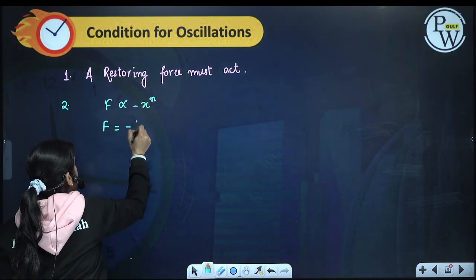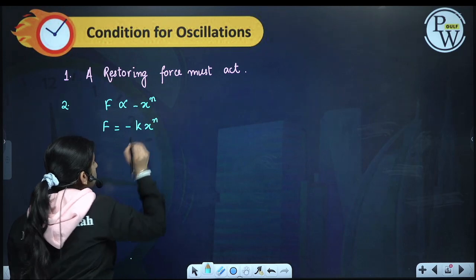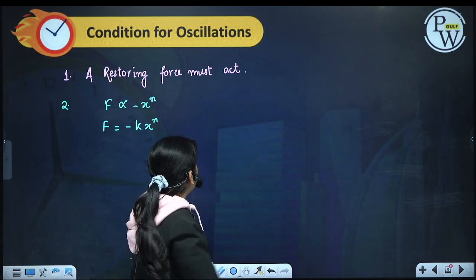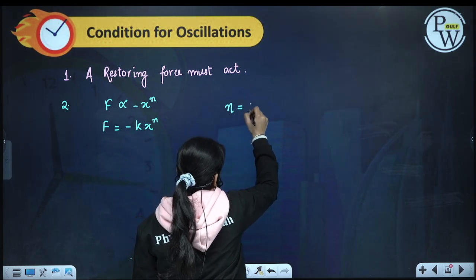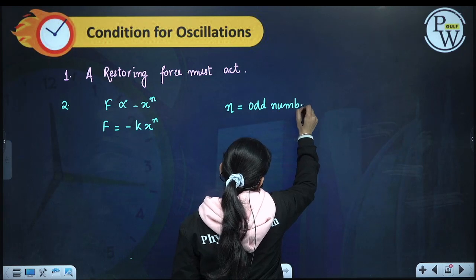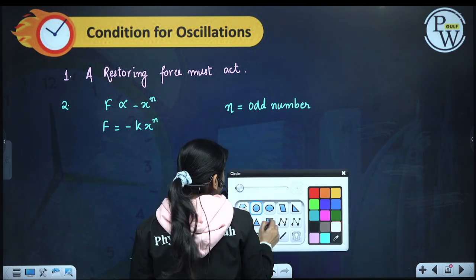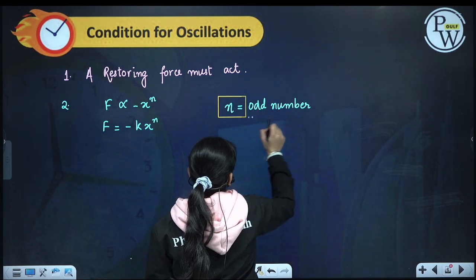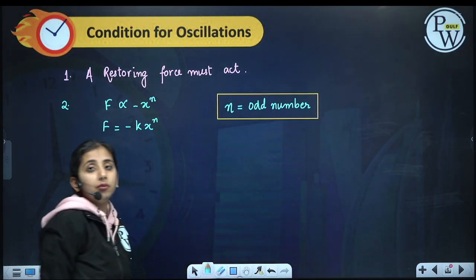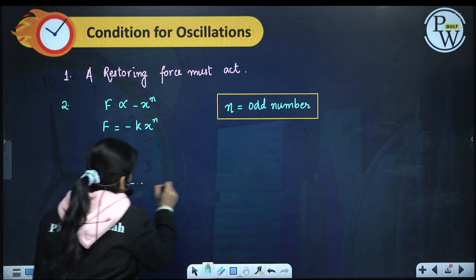F is equal to -k x^n, where n is an odd number. n cannot be an even number, n must be an odd number.